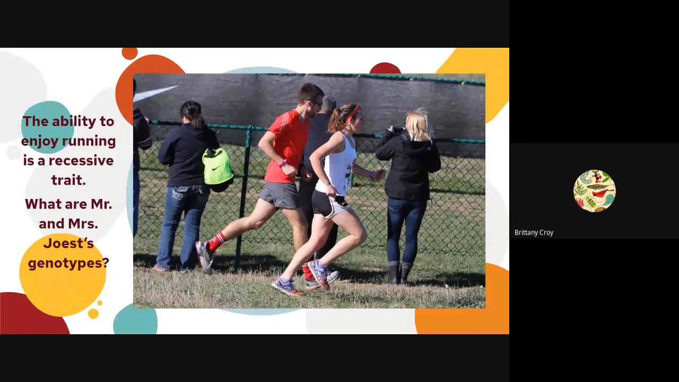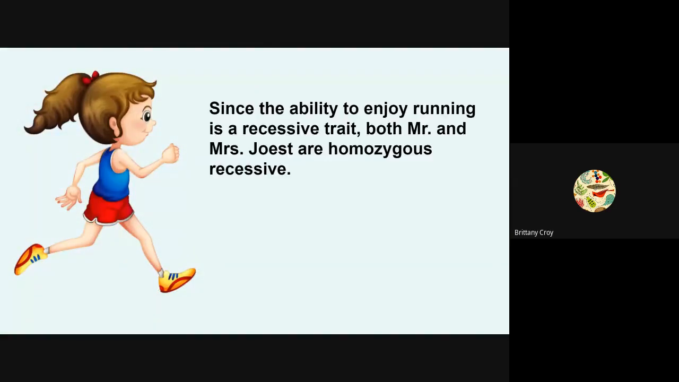Starting off with this problem, the ability to enjoy running is a recessive trait. What are Mr. and Mrs. Jost's genotypes? And by the way, they love running if you can't tell from the pictures. Since the ability to enjoy running is a recessive trait, both Mr. and Mrs. Jost have to be homozygous recessive. If it's recessive, they can't have any dominant alleles.